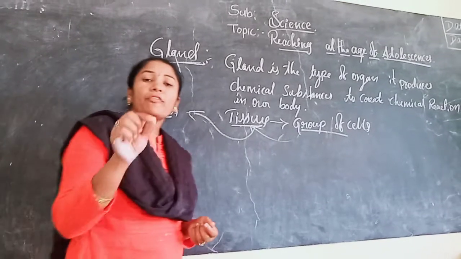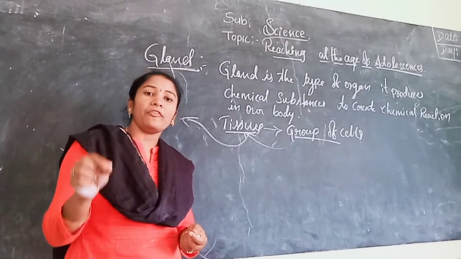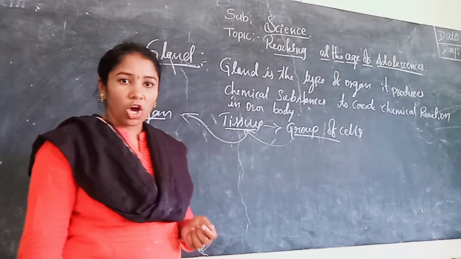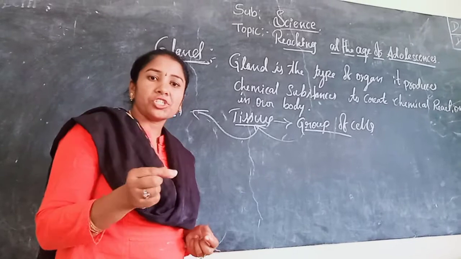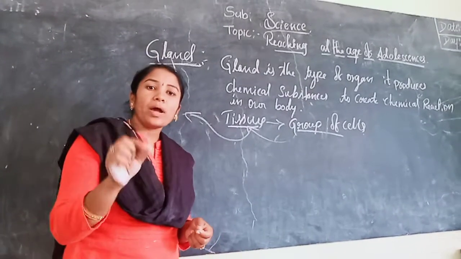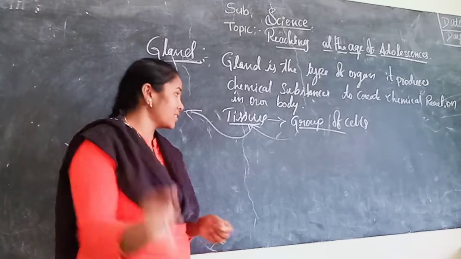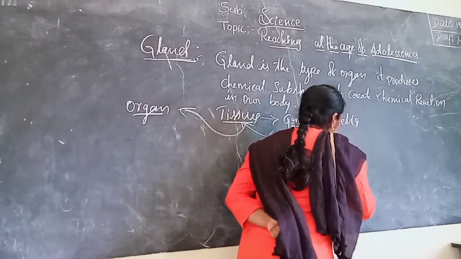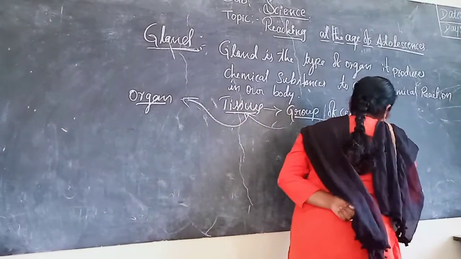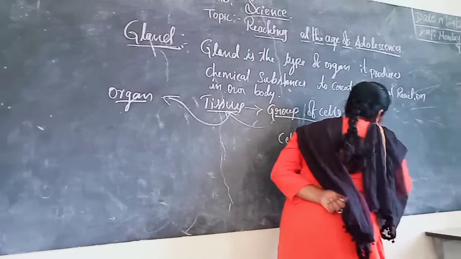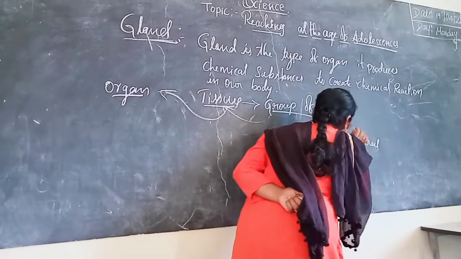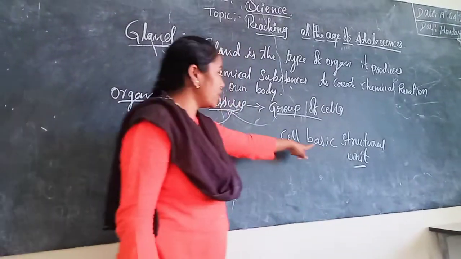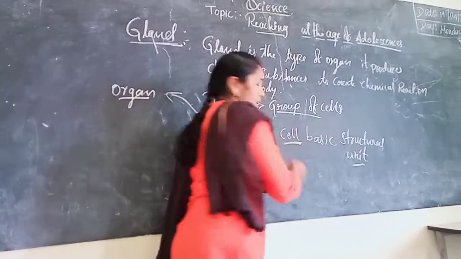Gland is a type of organ. Organ means a group of tissues. Tissue means a group of cells. The cell is the basic structural unit. The basic structural unit of a living organism is called a cell.